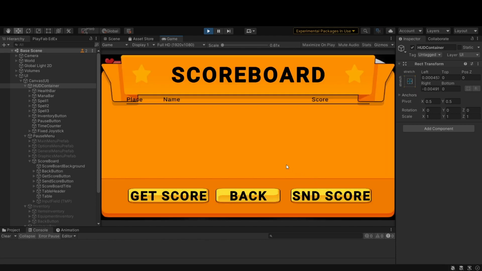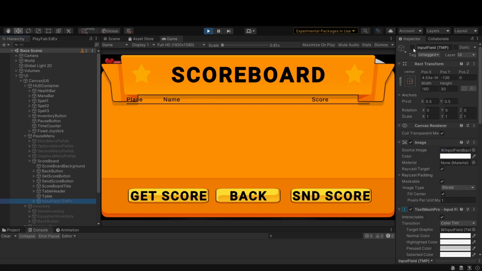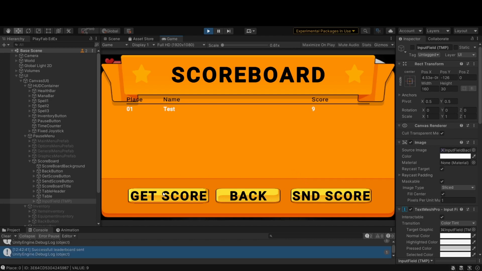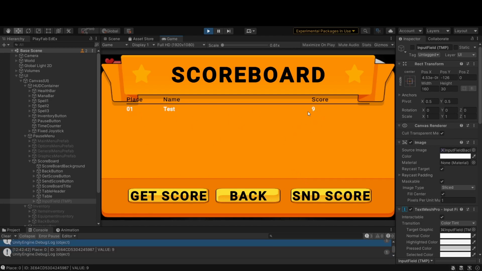Then we also have the scoreboard, which normally when the player is new, it also shows this input field, but when the player is not new, it will not allow the player to enter a new name. So let's assume this is a new player and we call us test, we submit it, and then we can send the score and get the score, and it will display the score here, but it is also in the back end, which is from PlayFab, and there we can see every stat for every player who submitted his score.